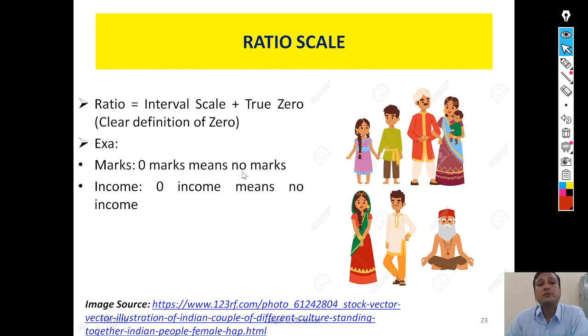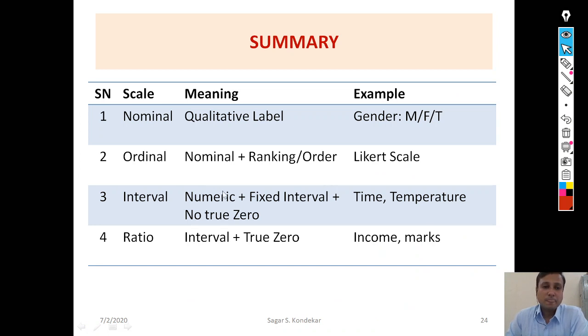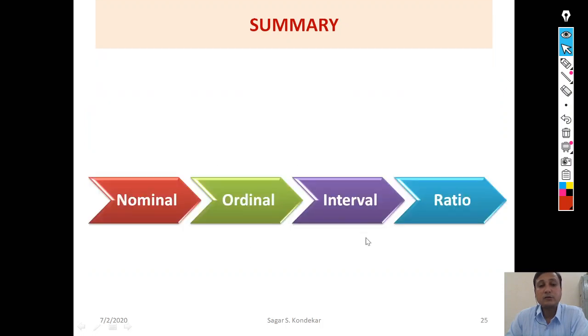I have purposefully considered the same set of respondents to understand in a better way how the nominal is different from the ordinal, and how the ordinal is different from the interval and the ratio scale. Now here is a summary table in which there are different types of scale, their meanings, and the examples that I have explained, that you can read.